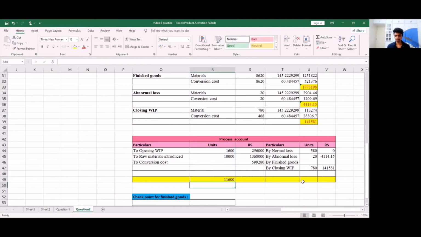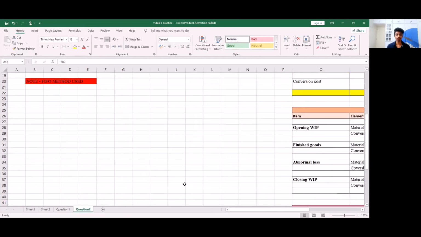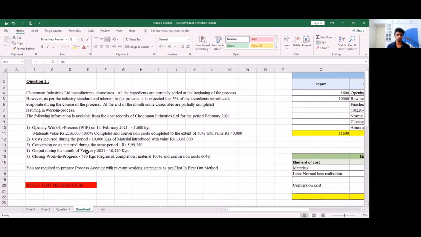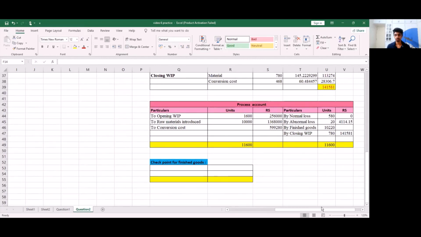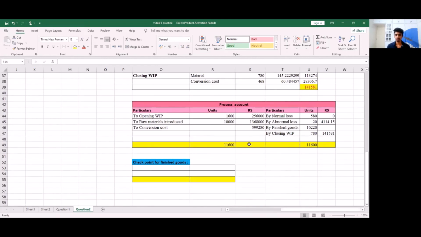The debit side, we get 11,600. And on the credit side, we get 1,380. So the difference will be our finished goods. So let's see what that amounts to. 11,600 minus 1,380 gives us 10,220, which is the output given to us in the question. So output during the month is 10,220 kgs, and that is the exact output we got right here for finished goods. Let's calculate the amount in the similar way.